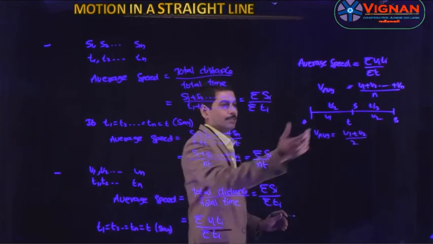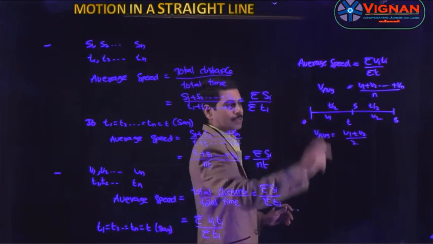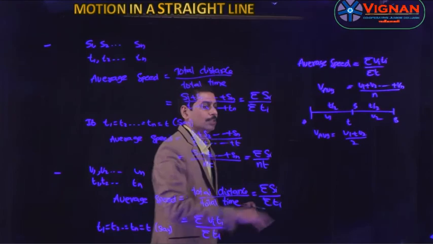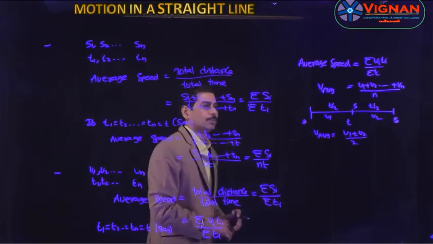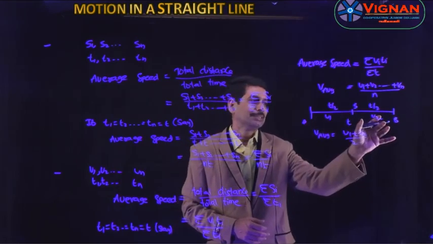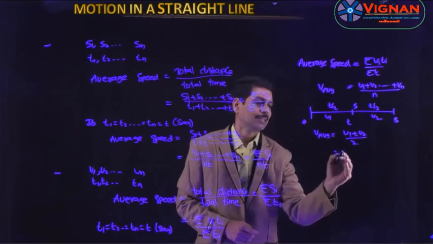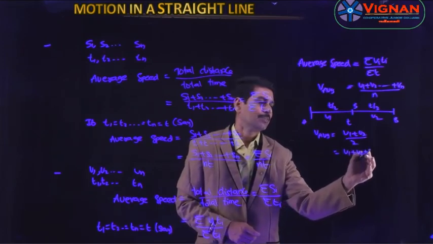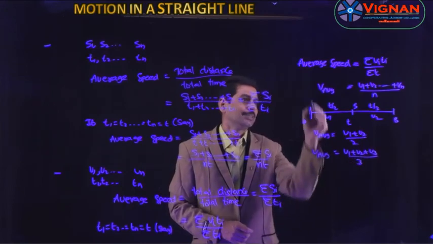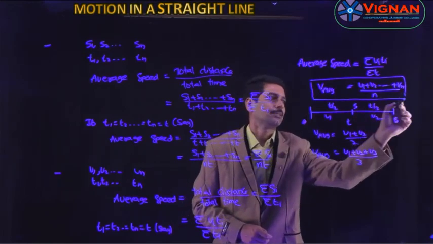And if 1/3 of the time is traveling with a velocity v1, the second 1/3 with a velocity v2, and the last 1/3 with a velocity v3, then this becomes v1 plus v2 plus v3 by 3. So this is a general expression. We may consider n is equal to 2 or n is equal to 3 etc.